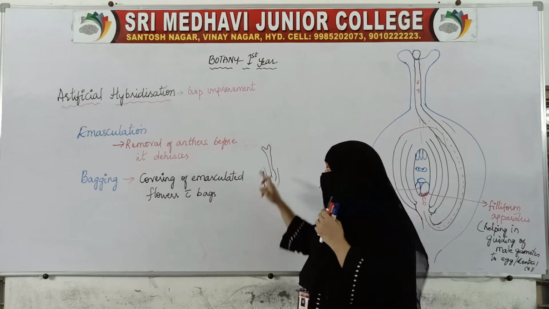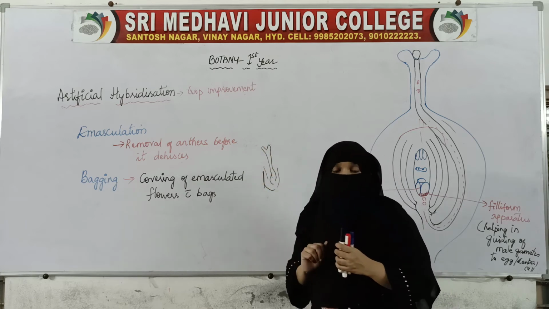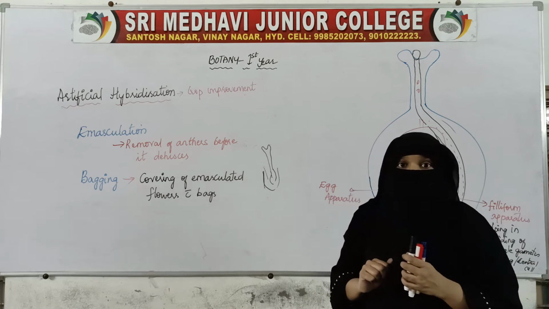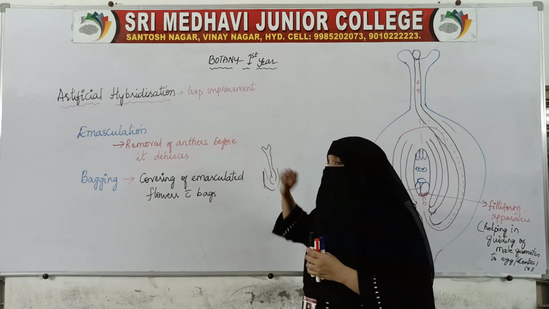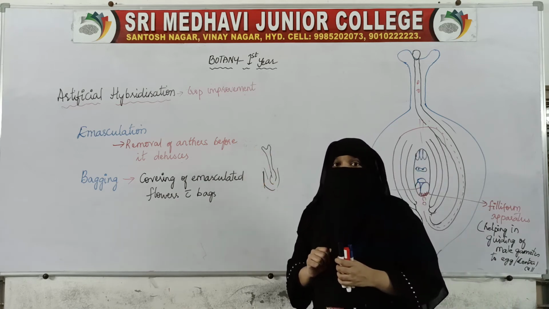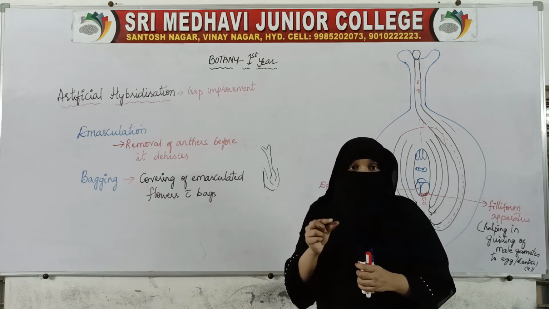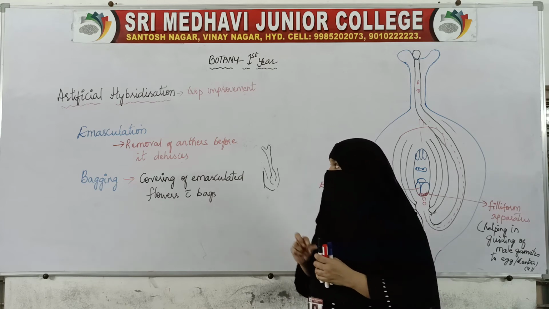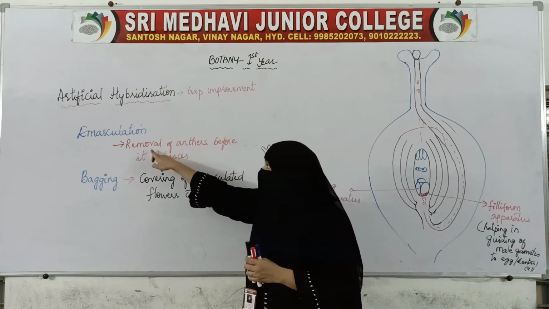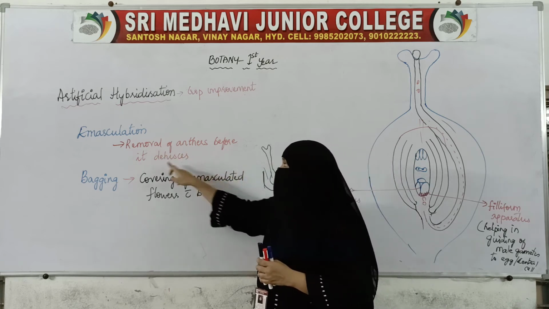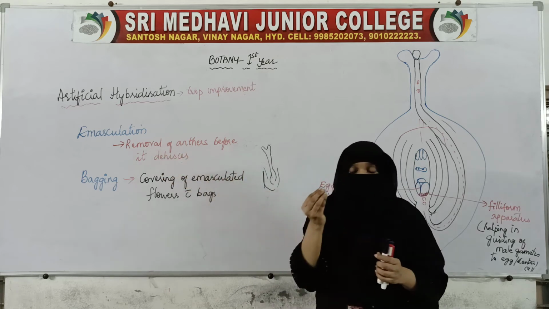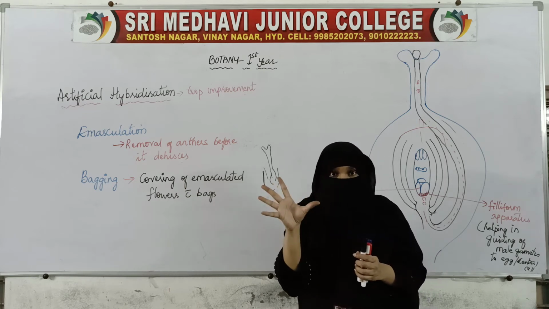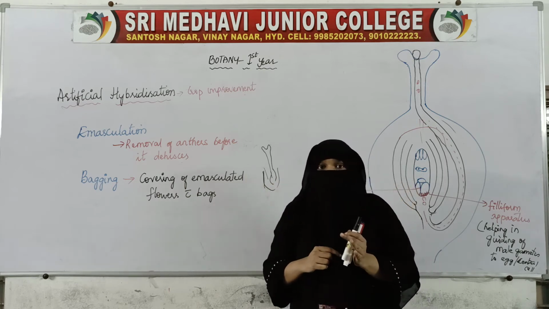So in order to avoid self-pollination, the plant breeders will remove the anthers by using forceps before the anthers dehisce. Dehiscence means rupturing of the anthers, thereby releasing the pollen grains.